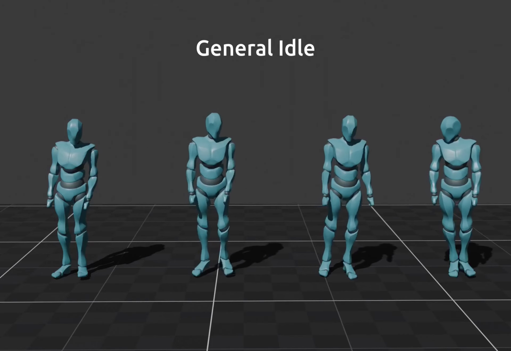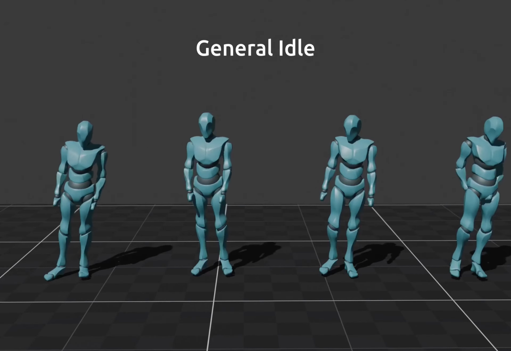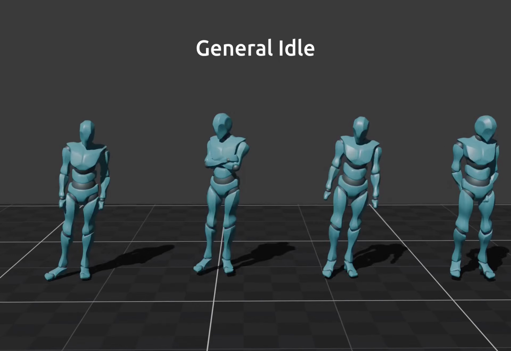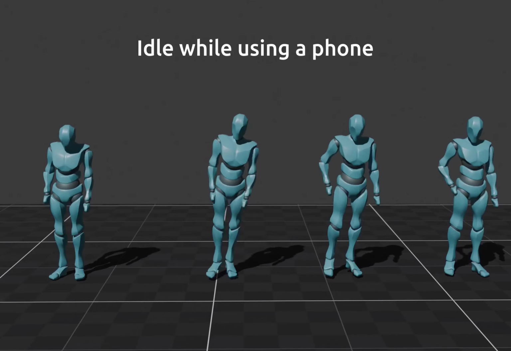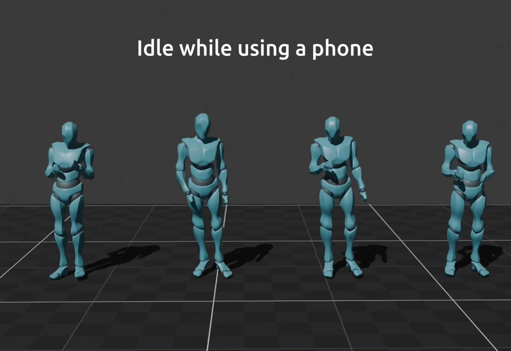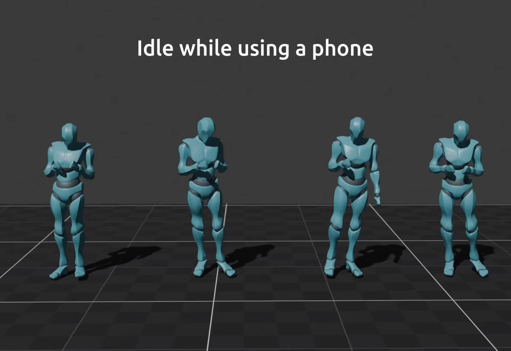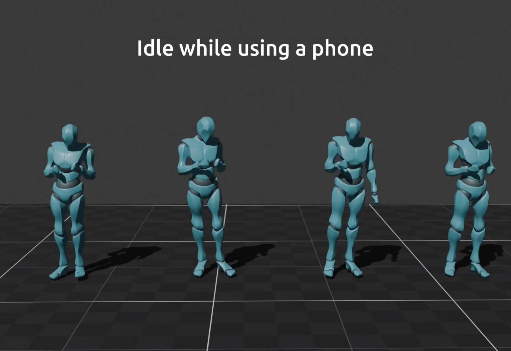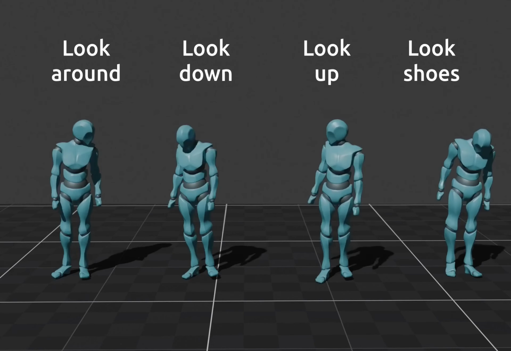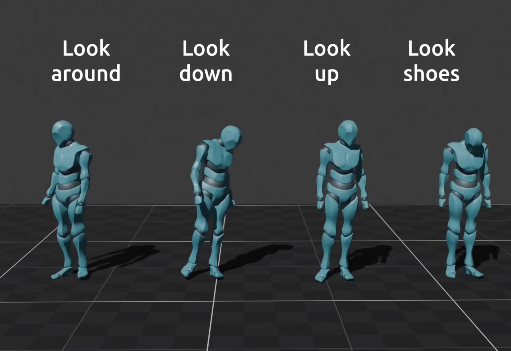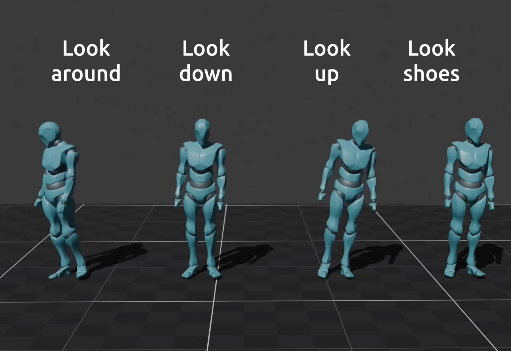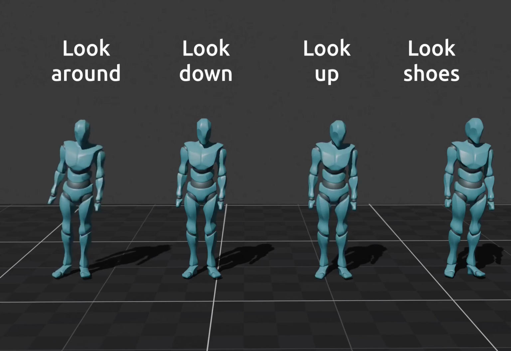These are 2-minute-long sequences of subjects performing unconstrained idle animations. It also contains 2-minute-long sequences of people idling while using a phone. Finally, it contains 18 different actions related to idle movements, such as scratching body parts or looking around, among others.